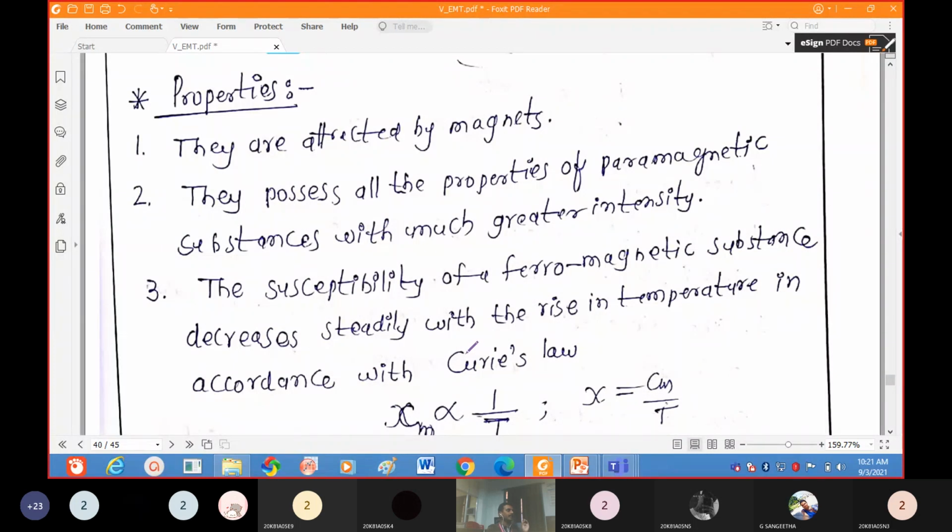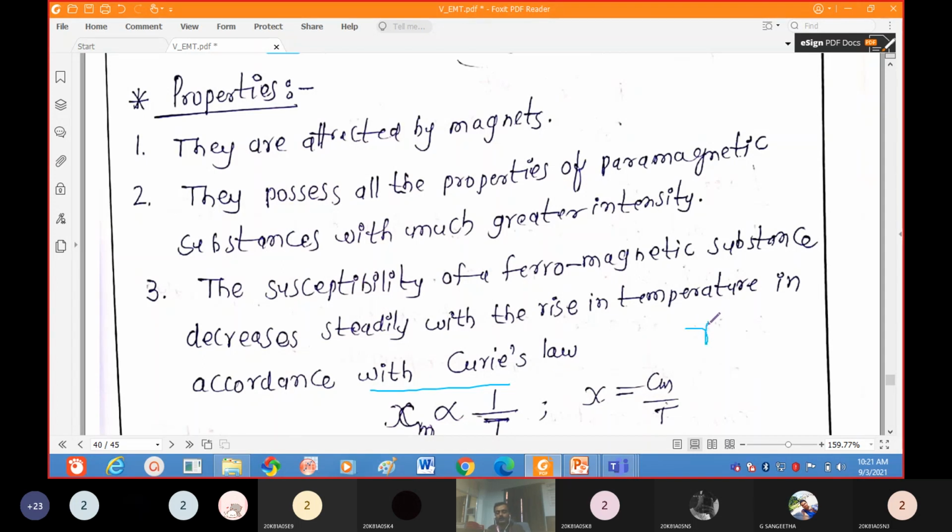So ferromagnetic materials lose their ferromagnetism with increasing temperature. At a particular temperature, the ferromagnetic material becomes paramagnetic. That temperature is called the Curie temperature. Understood? So this is about the Curie temperature. The formula is that chi is inversely proportional to the temperature. That means with increasing temperature, the susceptibility value reduces.